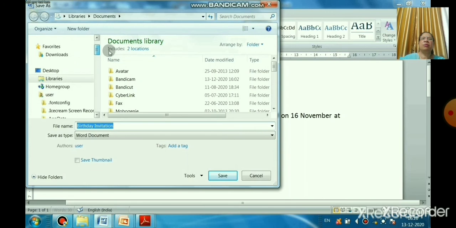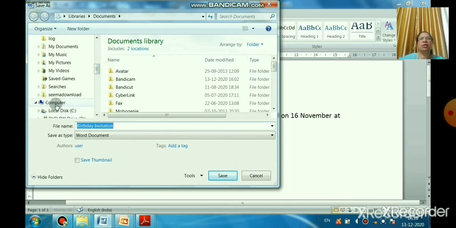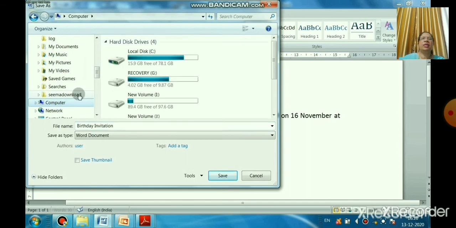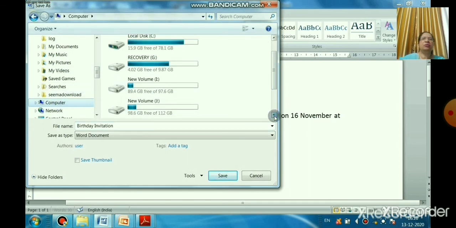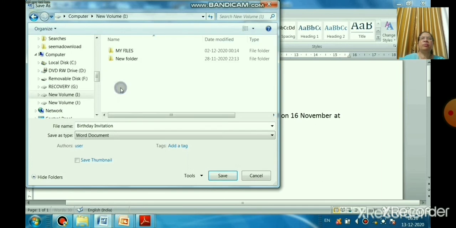For example, you learned about drives in the last class. Click on Computer and you will get all the drives from your computer. I will take the I drive because it is an empty drive, and I can save here. I will give the file name properly, so I have written birthday invitation.